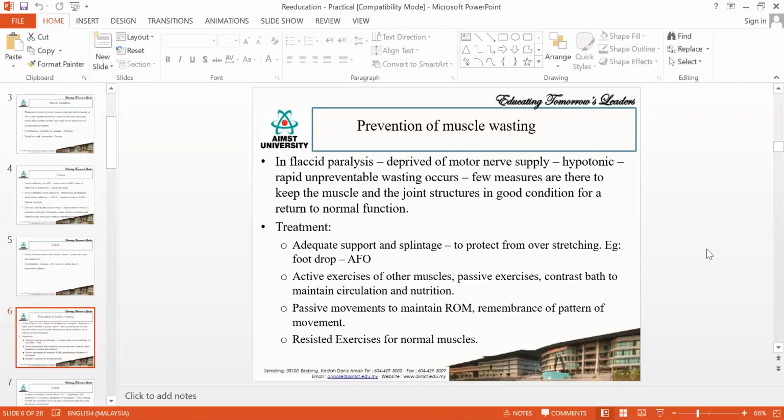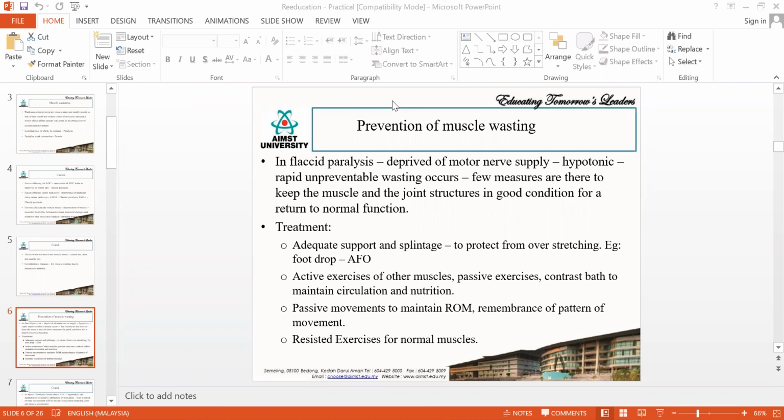It will take some time for the muscle to improve. So you need to prevent the muscle wasting and improve the muscle power, and both will be going side by side, hand in hand. It is not this one first or that one first.